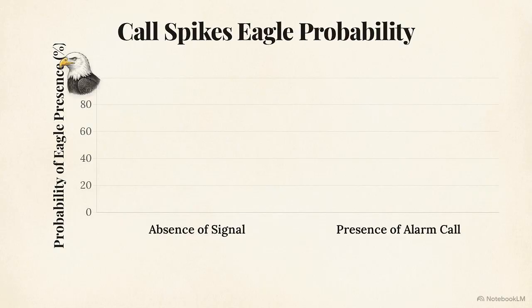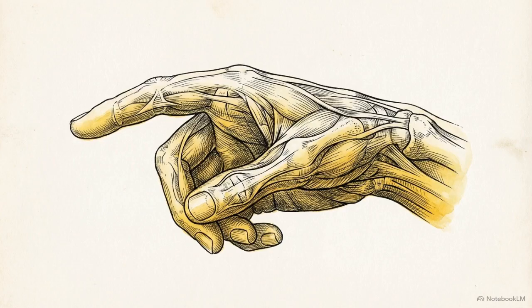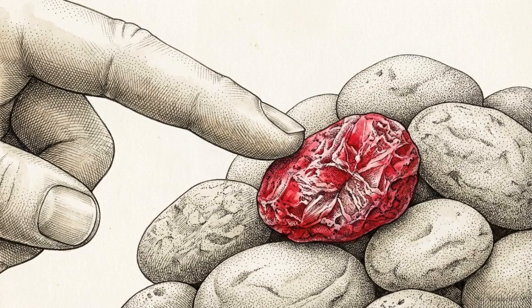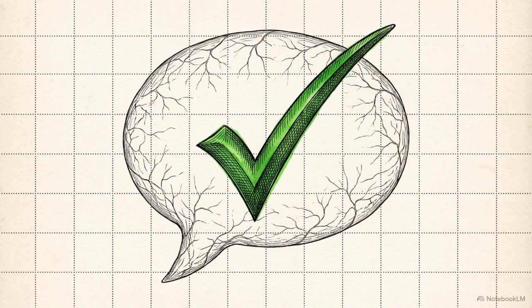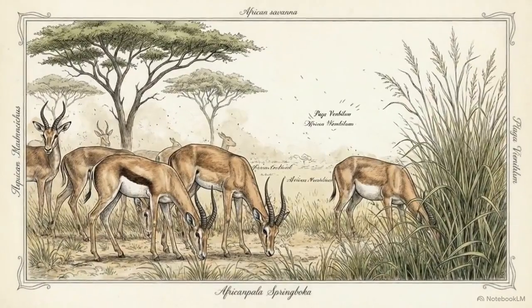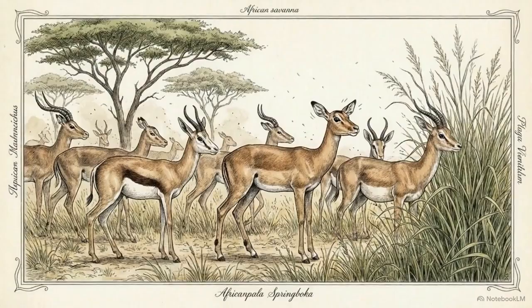Informational accounts respond that reference only requires a statistical reduction of uncertainty. In this matrix, the eagle alarm call carries information because its presence makes the presence of an eagle significantly more likely than its absence, even if the correlation isn't perfect. Human language actually works similarly with indexicals. Indexicals are terms like this, here, or there, or even now, which lack fixed meaning and depend entirely on context. Despite this, we still consider them referential. While animals may not have human-like concepts for words, they use robust semantic systems to coordinate with their environment.